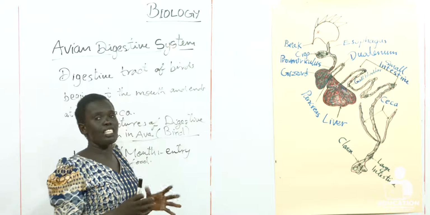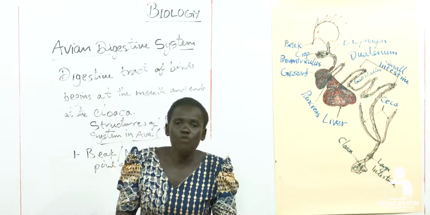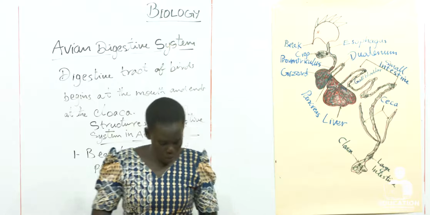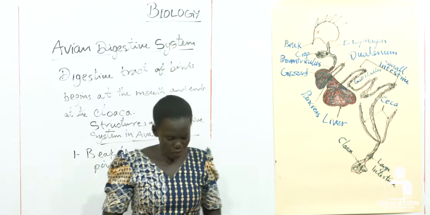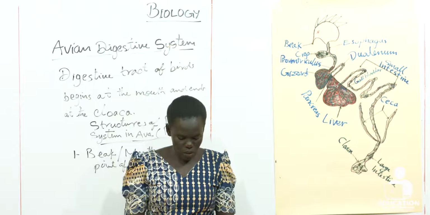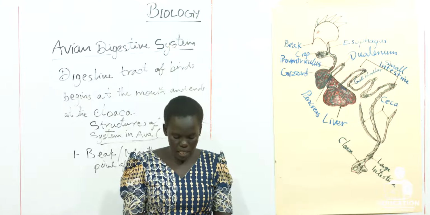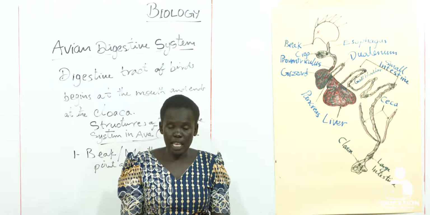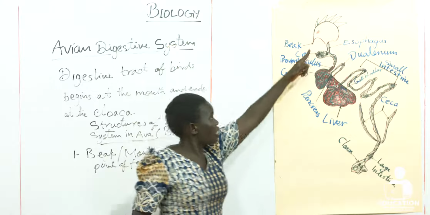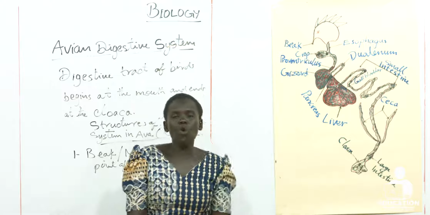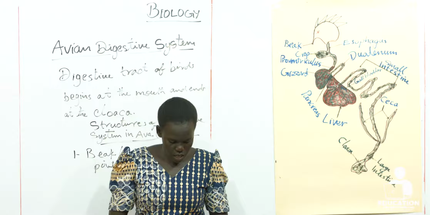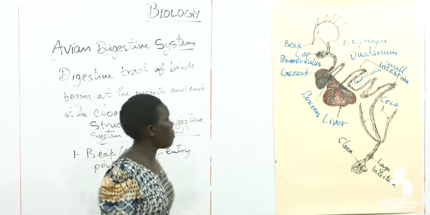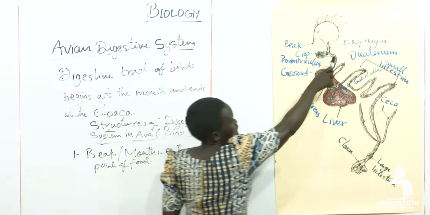So what happens is just to wet the food to facilitate the swallowing process, or to make it easy to swallow, because the saliva contains some enzymes. The mouth also has a tongue, and that tongue helps to push the food into the esophagus.